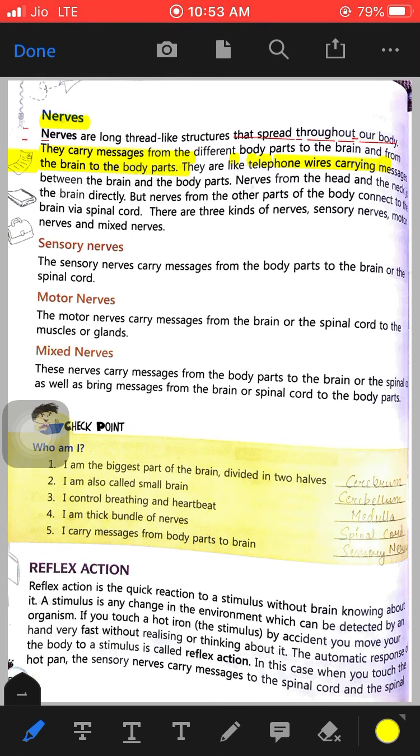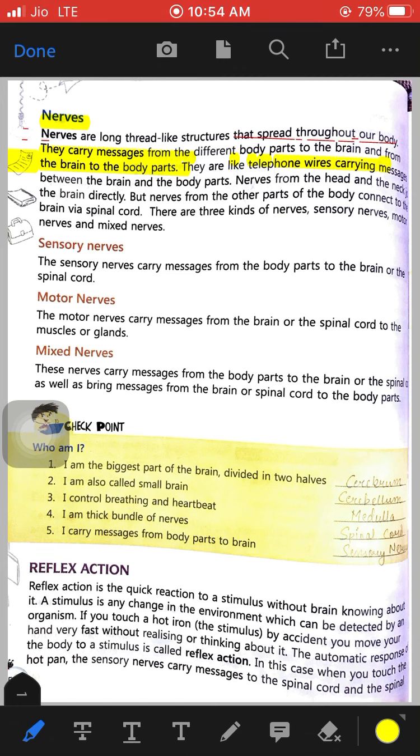So, what is the function of these nerves? They carry messages from different body parts to the brain, and from the brain to different body parts. It is like telephone wires carrying messages. Like we send messages through telephone wires, we can contact one another through the telephone.